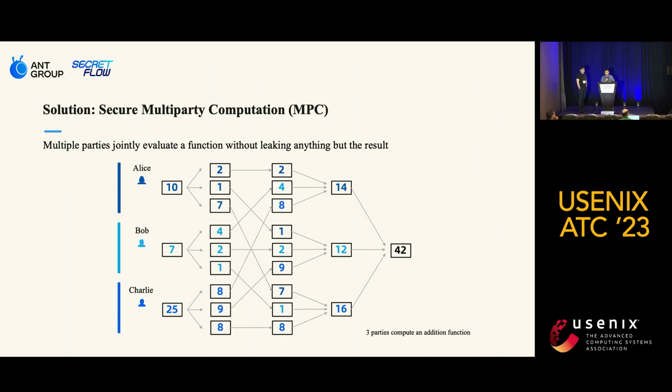Next, each party computes the sum of their holding value and the 2 received shares. The intermediate results can be shared among the parties to construct the final results without revealing individual salaries to each other. Through this example, we can see how MPC ensures privacy and enables multiple parties to jointly evaluate a function without compromising the confidentiality of sensitive data.